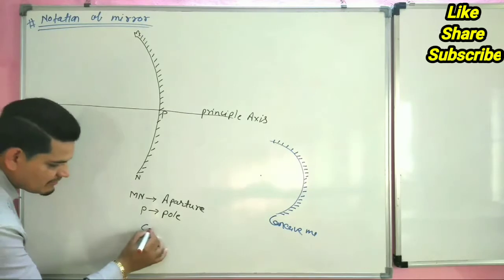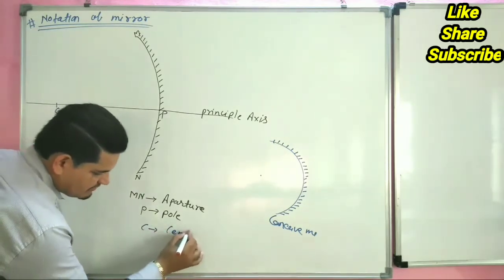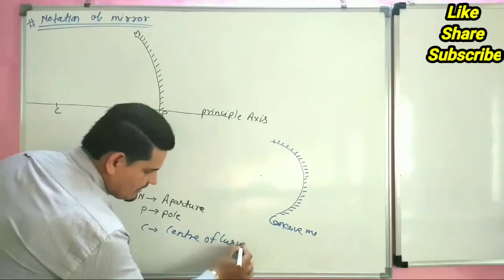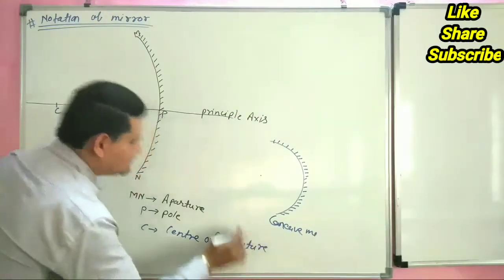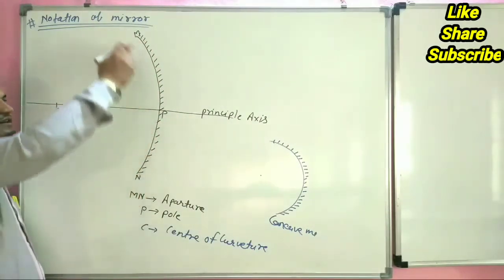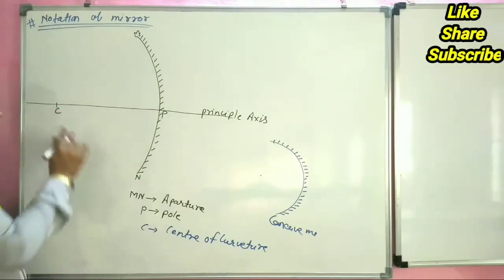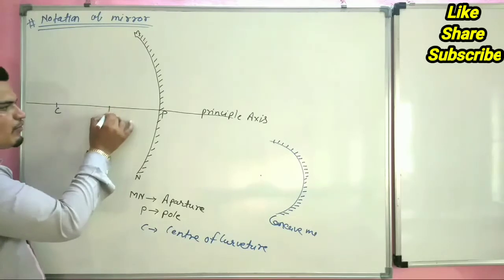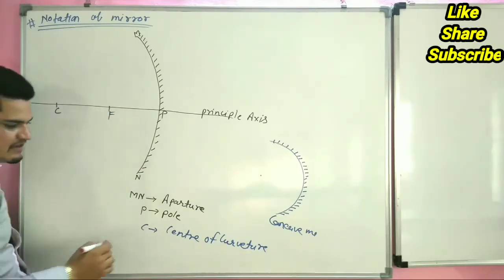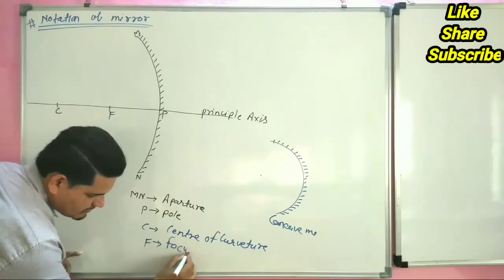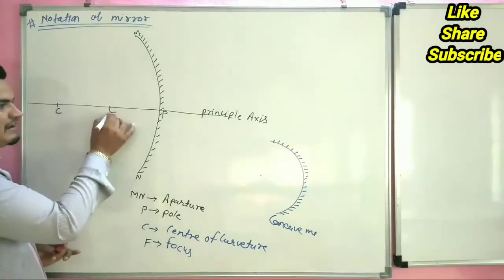It is called the center of curvature, because this is a curved mirror. Half of the center of curvature is called the focus. F is the focus of the mirror, denoted by capital F.